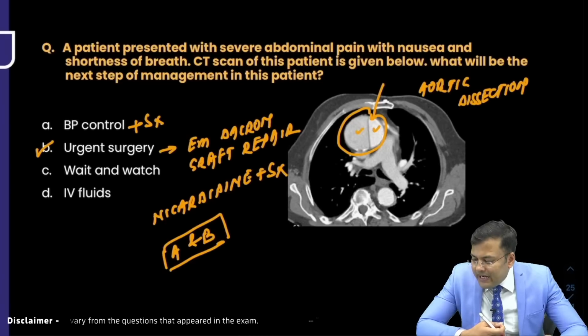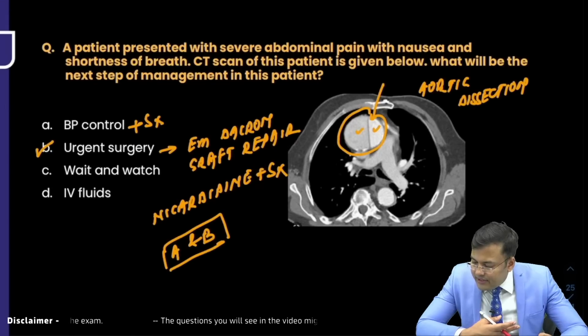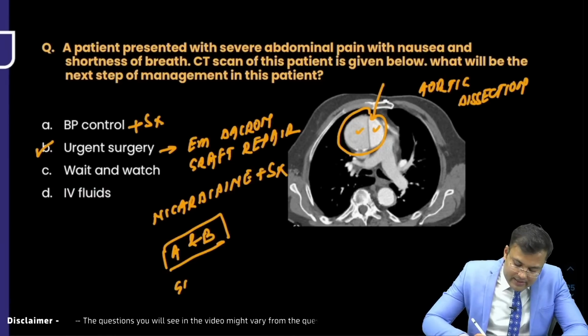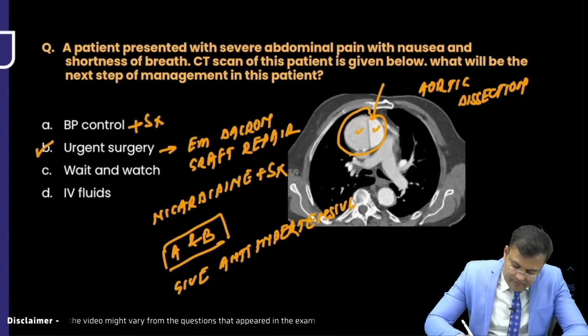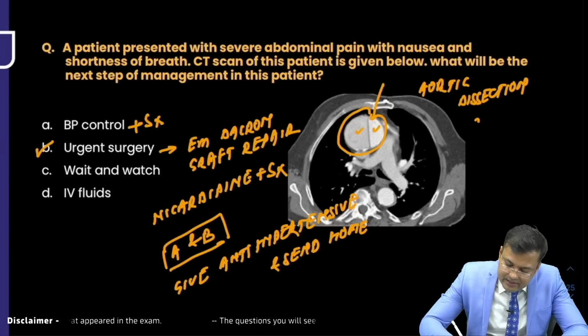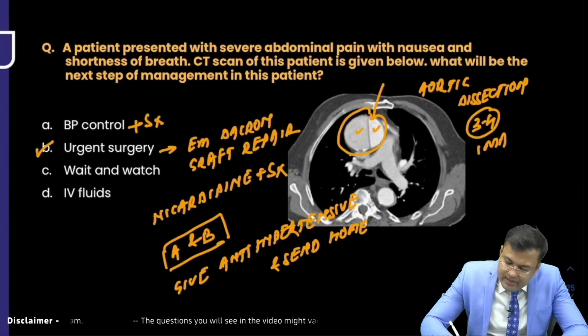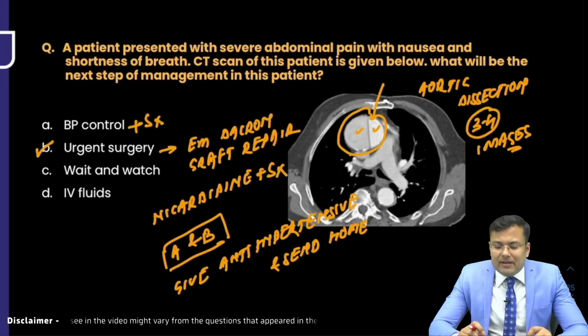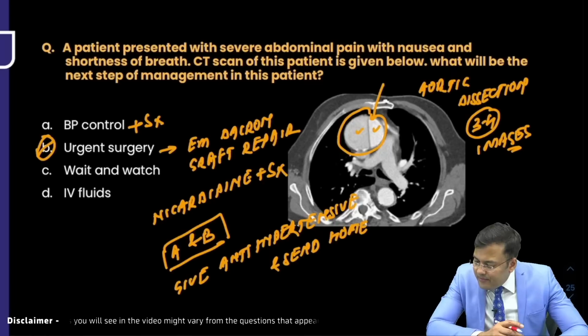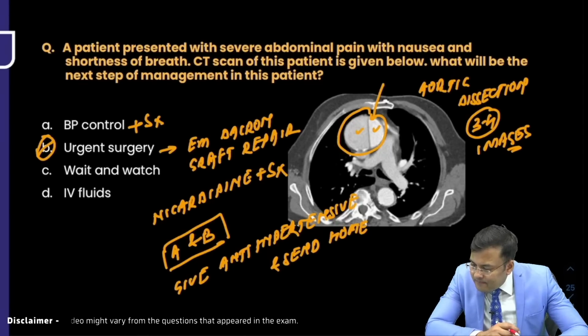Guntur Monish wants to say hypertensive control and surgery was there. Urgent surgery was there. Okay. Give antihypertensive and send home. And there were 3 to 4 images. So generally, in such cases we have to go for emergency Dacron graft repair. So the correct statement should be hypertensive control and emergency surgery.